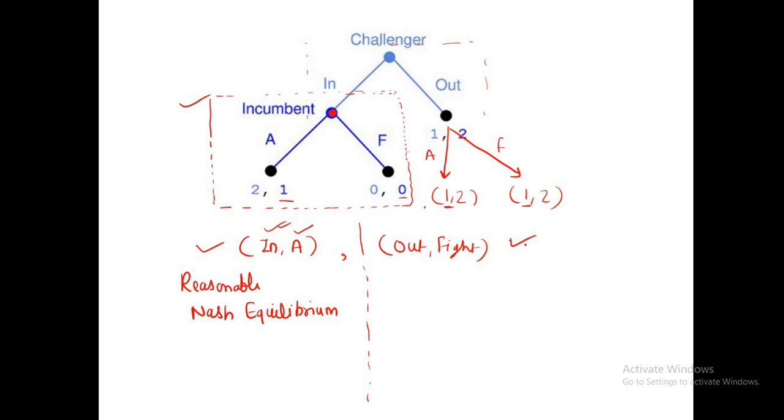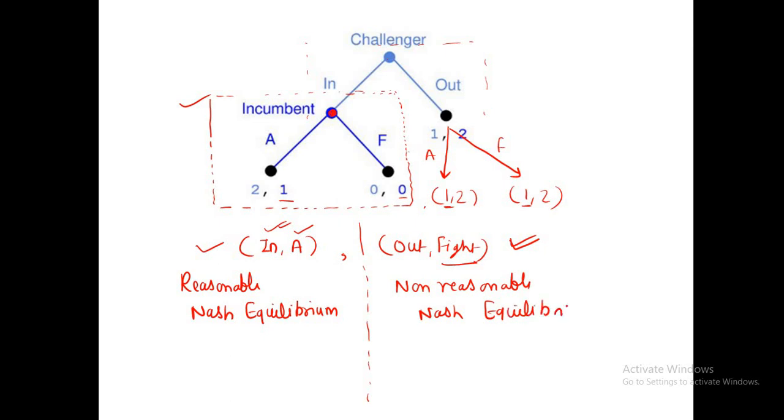But as per this equilibrium, what is the incumbent choosing? The player is choosing to fight, which is not best for the incumbent. So this cannot be an equilibrium. This is an equilibrium as per the strategic game, but it is not a reasonable equilibrium because it does not make any sense. So that is why this is a non-reasonable Nash equilibrium.